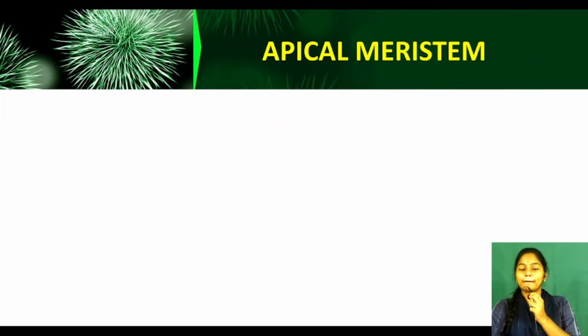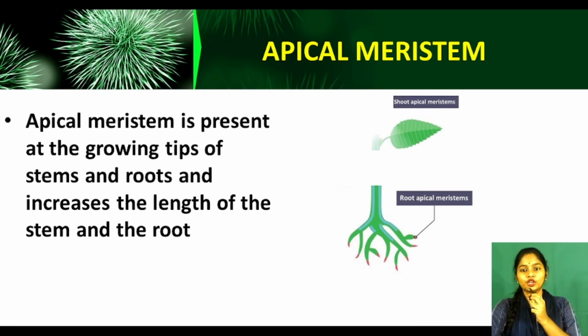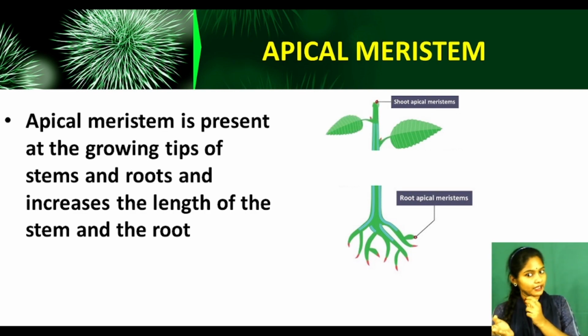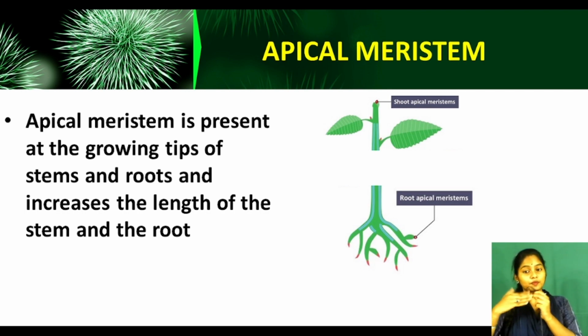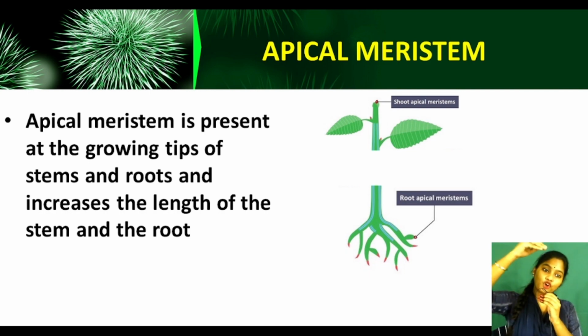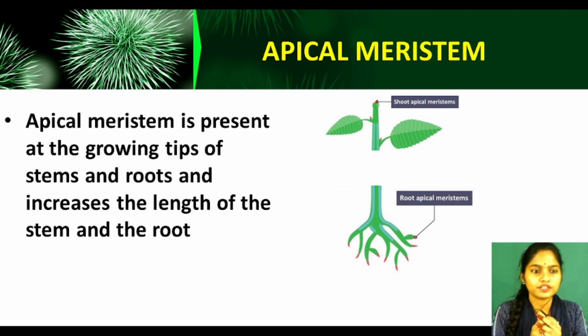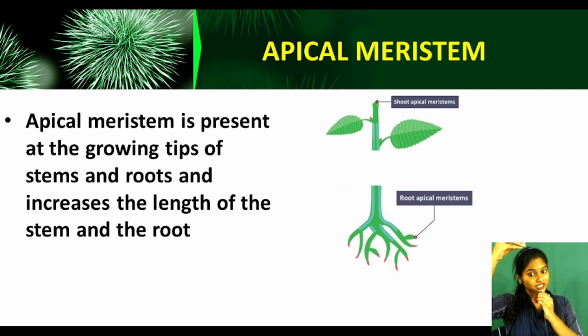Now see, apical meristem. Look, we have shoot apical meristem and root apical meristem. Root apical meristem is down in the soil near the root, and shoot apical meristem is at the top. Apical meristem is present at the growing tip of the stem.